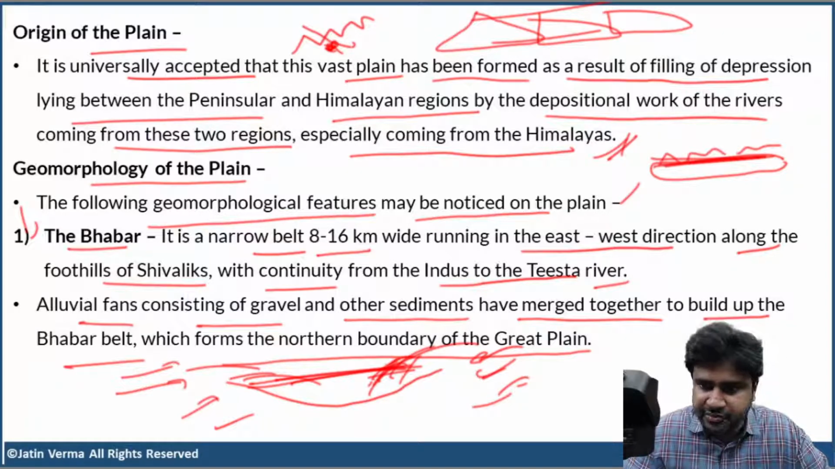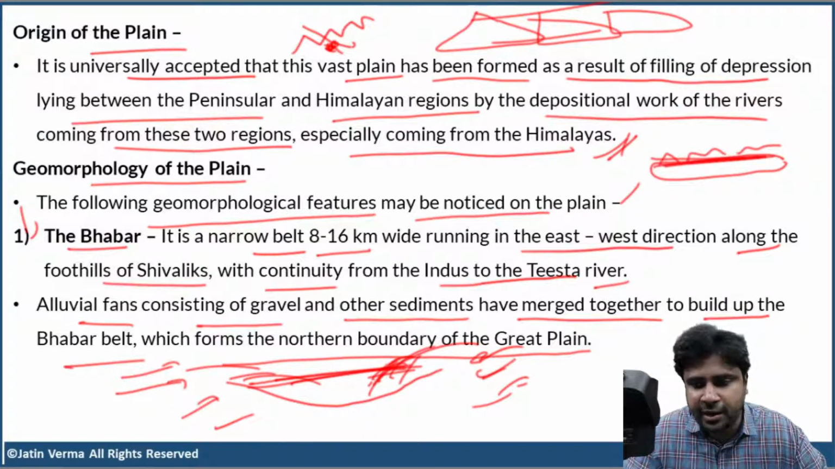Praveen and Abhishek, already having Atlas? Very good. Excellent. So the rest of the people also, please maintain Atlas, guys. Yes, Abhishek. Bhabar, Khadar, and Bhangar. We also have Terai. You missed Terai.